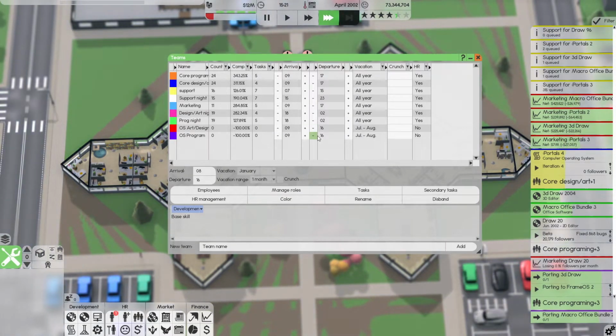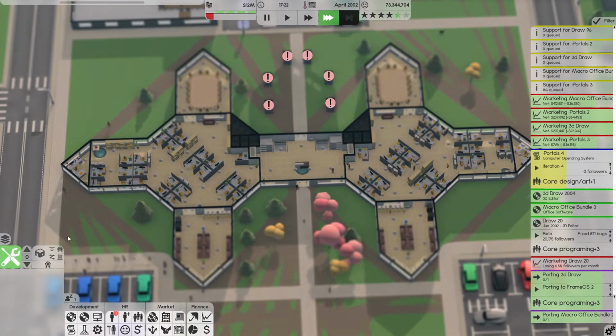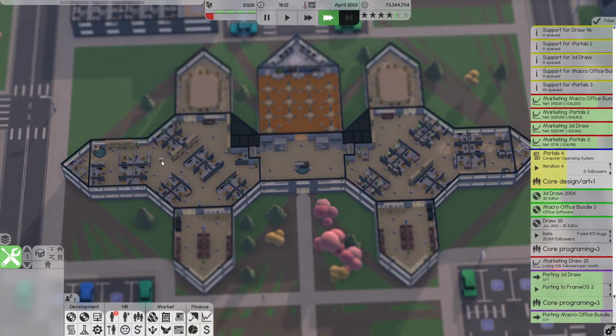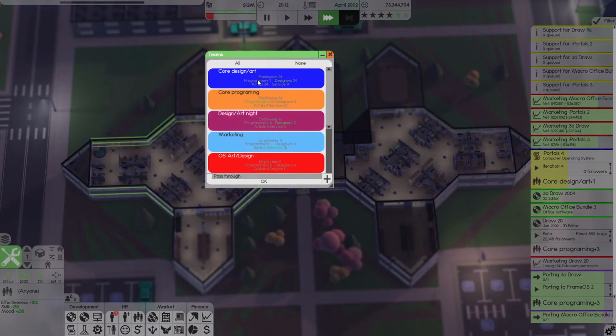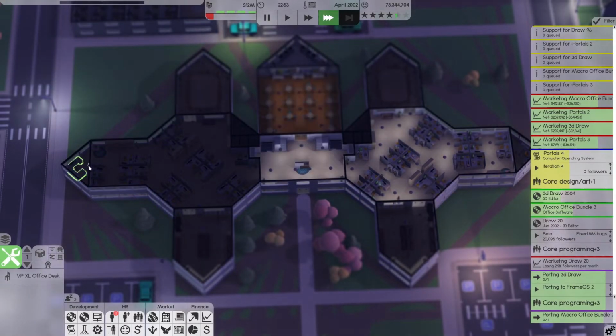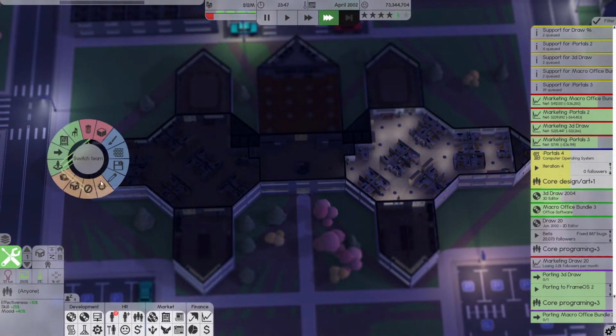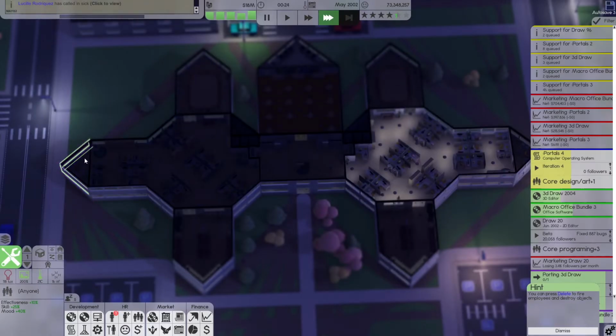We're going to make them 9 to 5s. And they're going to be for up in this second level. So this team is going to be switch teams to OS art and design. Can I touch this room, please? Switch team to... Whoa, no. I don't want to bulldoze nothing.